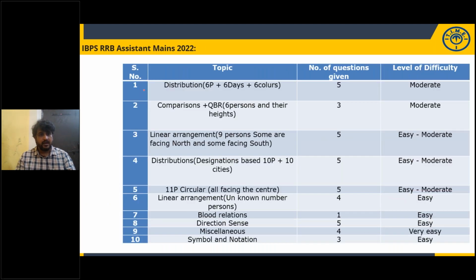Okay. Take the RRB Assistant Mains 2022 exam. Just take a screenshot. Look at designation based. This is important here also. And no critical reasoning questions. No CR. And just from the area of puzzles, you have been given 27 questions.